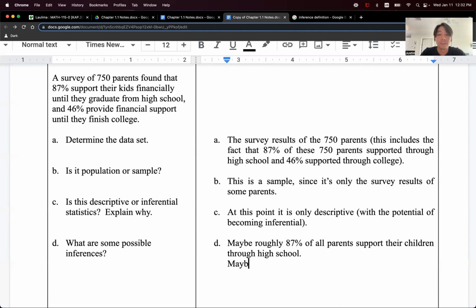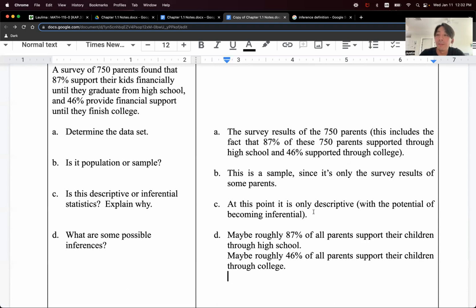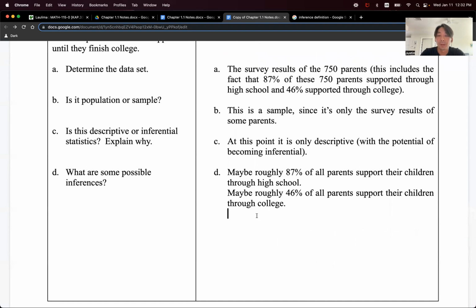So here's another one, similar, right? Maybe roughly 46% of all parents support their children through college. Okay, and here's a couple other ones that are kind of along the same vein without maybe mentioning the exact numbers. So I'll say maybe the majority of parents support their children through high school.